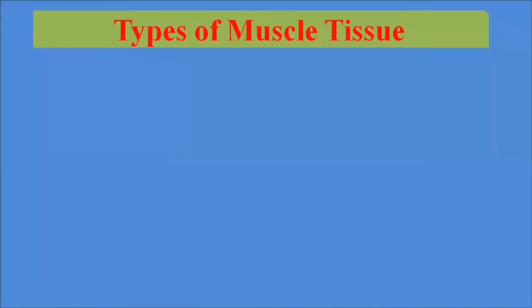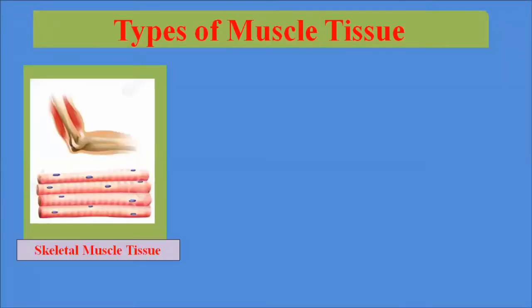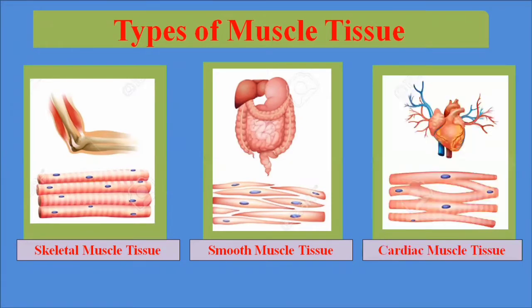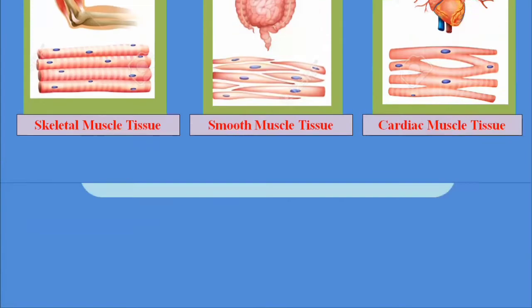So muscle tissues are of three types. These are the skeletal muscle tissues, which surround the bones. They make up the skeletal muscle tissues because they are responsible for the movement of the skeletal system. Then smooth muscle tissues, which make up the internal organs of the human body. And cardiac muscle tissues: the heart muscles are made up of the cardiac muscles.